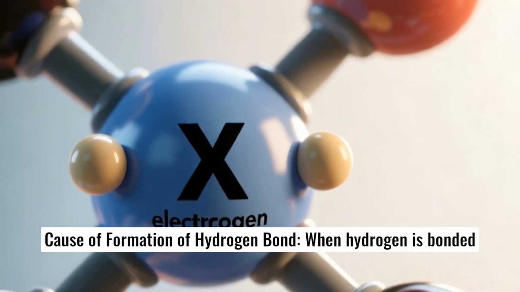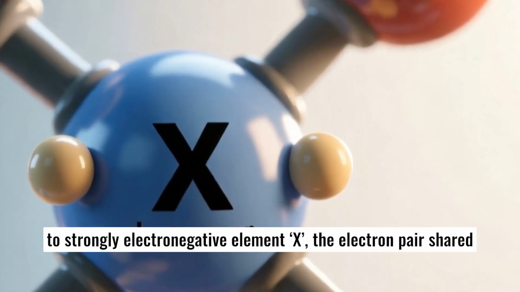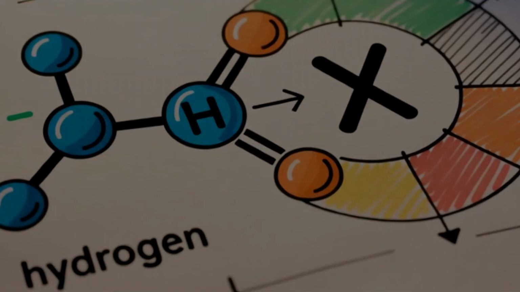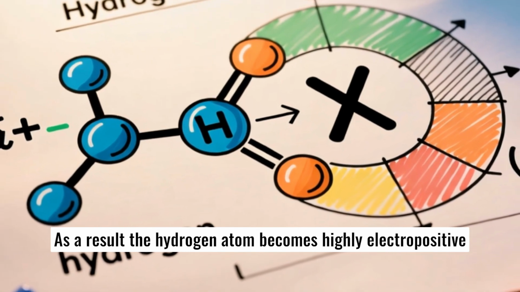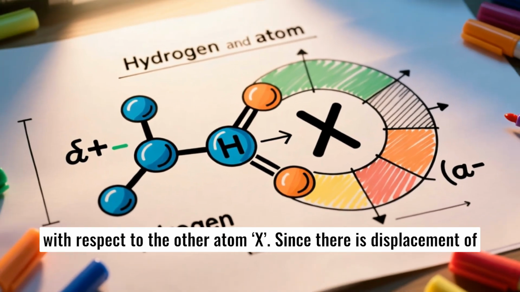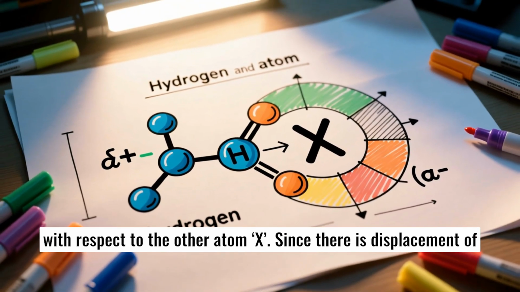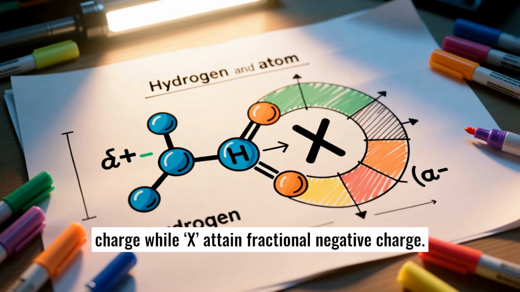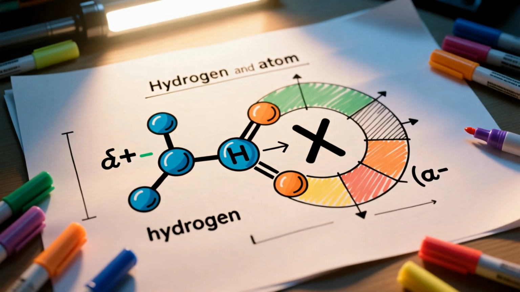Cause of formation of hydrogen bond. When hydrogen is bonded to strongly electronegative element X, the electron pair shared between the two atoms moves far away from hydrogen atom. As a result, the hydrogen atom becomes highly electropositive with respect to the other atom X. Since there is displacement of electrons towards X, the hydrogen acquires fractional positive charge, while X attains fractional negative charge.